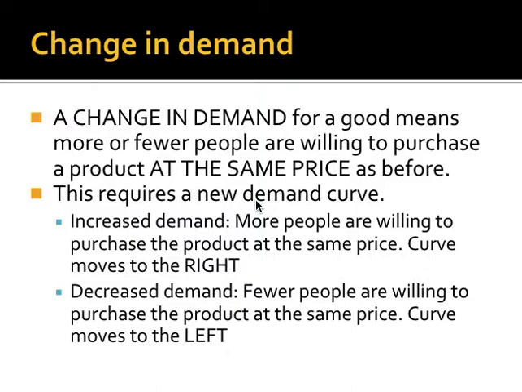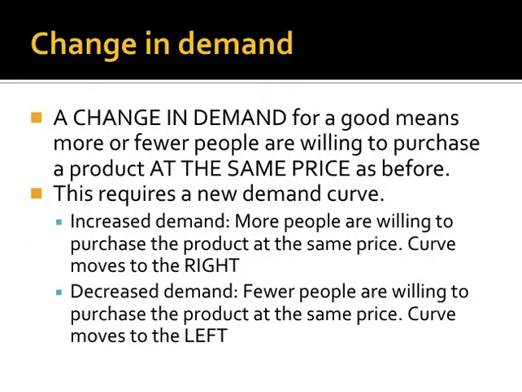Whereas if it's kind of a cold or rainy day during the summer, there's really not much demand for ice cream. So even though their prices don't change, the demand is less. And so when Frosty Boy's demand is high on a warm day or a day with Little League Baseball, you push that demand curve to the right. More people are willing to buy Frosty Boy at the same price as before. Whereas if it is a cold day or it's a rainy day where people don't want to be outside, you're not thinking about ice cream, the demand is less. The demand curve shifts to the left. Fewer people want to buy Frosty Boy than before.